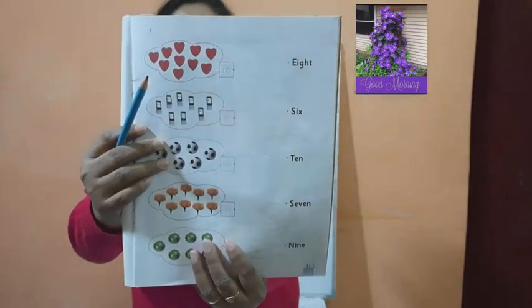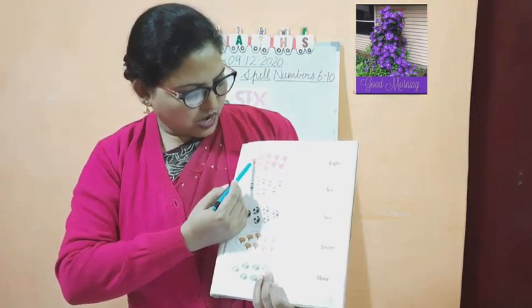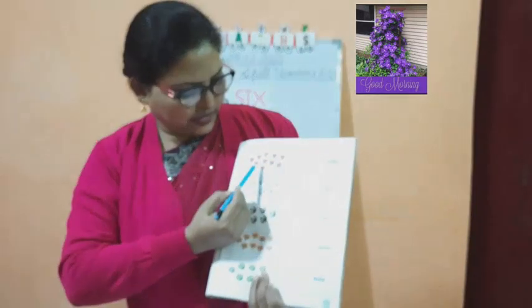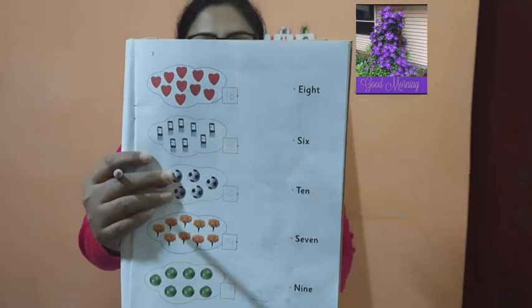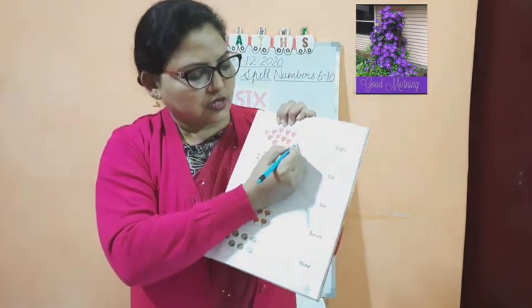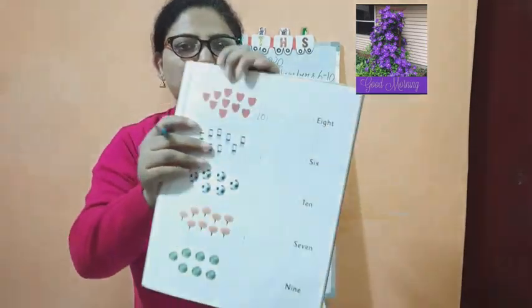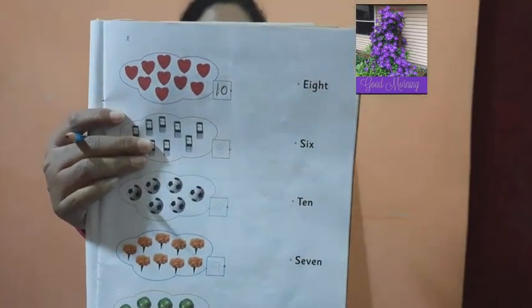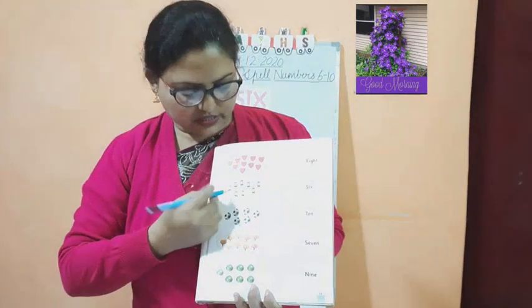Now you can see hearts are given here. Okay, so we'll count. How many hearts? 1, 2, 3, 4, 5, 6, 7, 8, 9, 10. How many hearts is this? 10. So we have to write in the box 1, 0, 10. You can see 1, 0, 10. Okay.